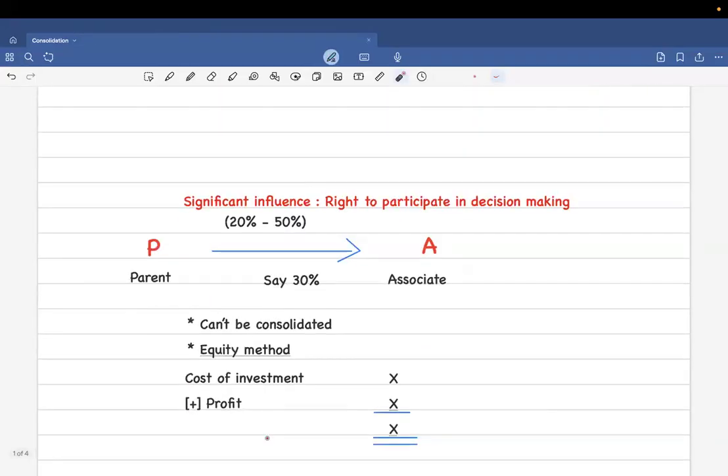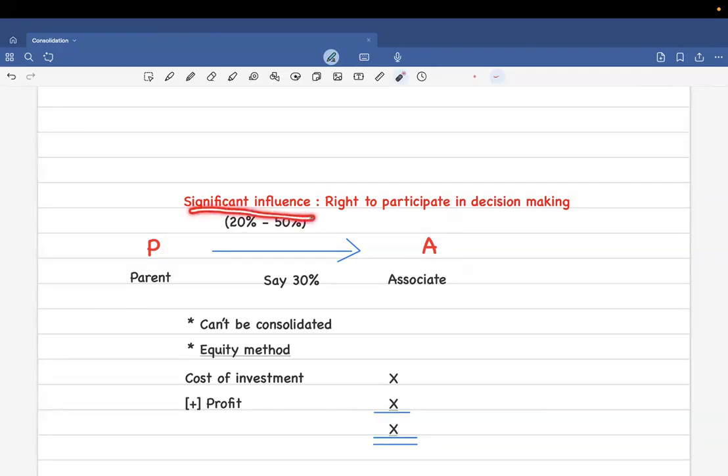Now we are jumping into another situation. There is a parent company P, and P acquired another company named A. But when it acquired, it just acquired between 20 to 50 percentage shares of A. Then we say it is a significant influence.